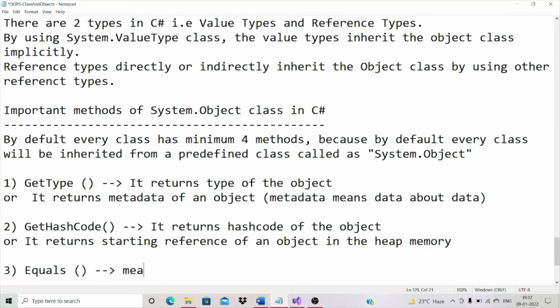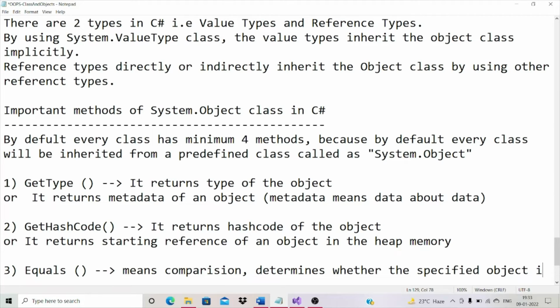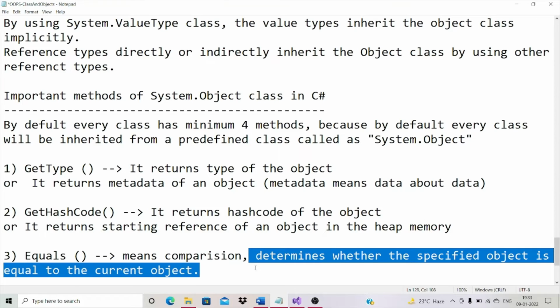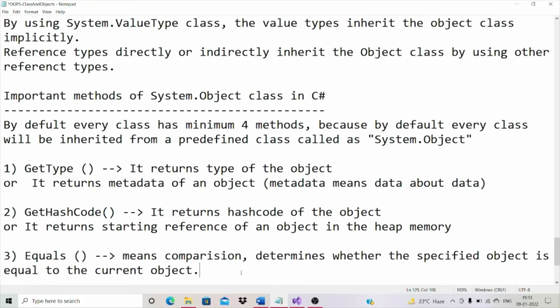Equals means comparison, right? You can say it determines whether the specified object is equal to the current object. Equals means comparison. It determines whether the specified object is equal to the current object.